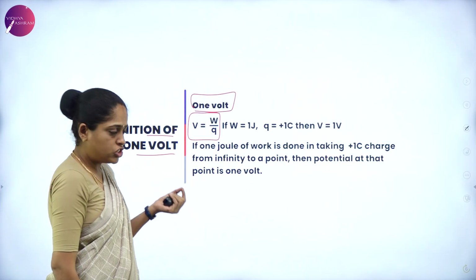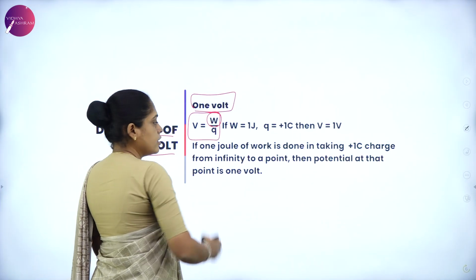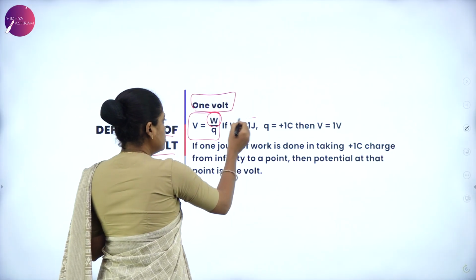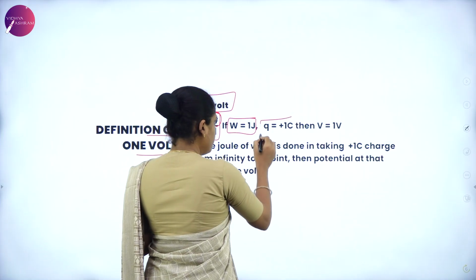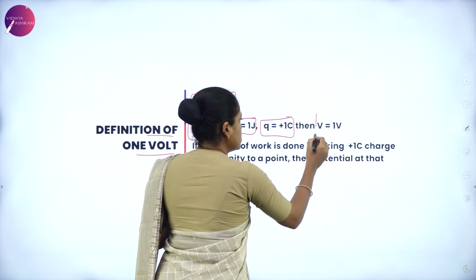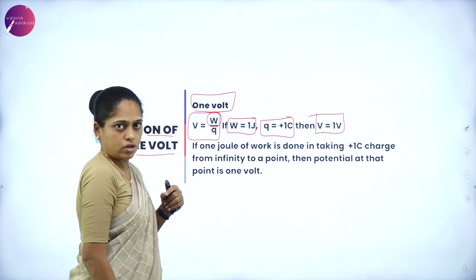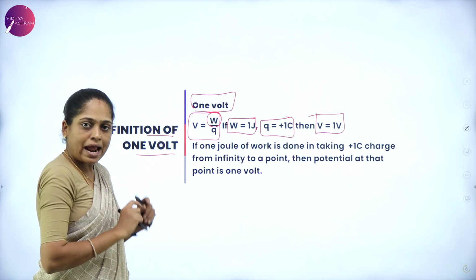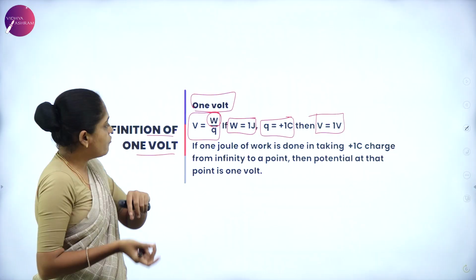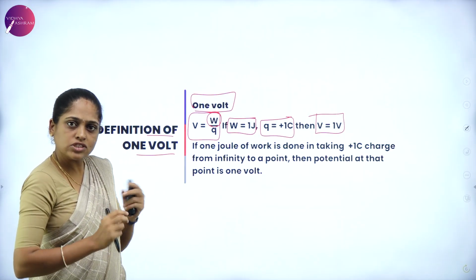V is potential. Let us consider the work done as 1 joule and the charge as 1 coulomb. Then the potential is said to be 1 volt. And you know the definition of potential; in that statement, you give the values for the work done and the charge.